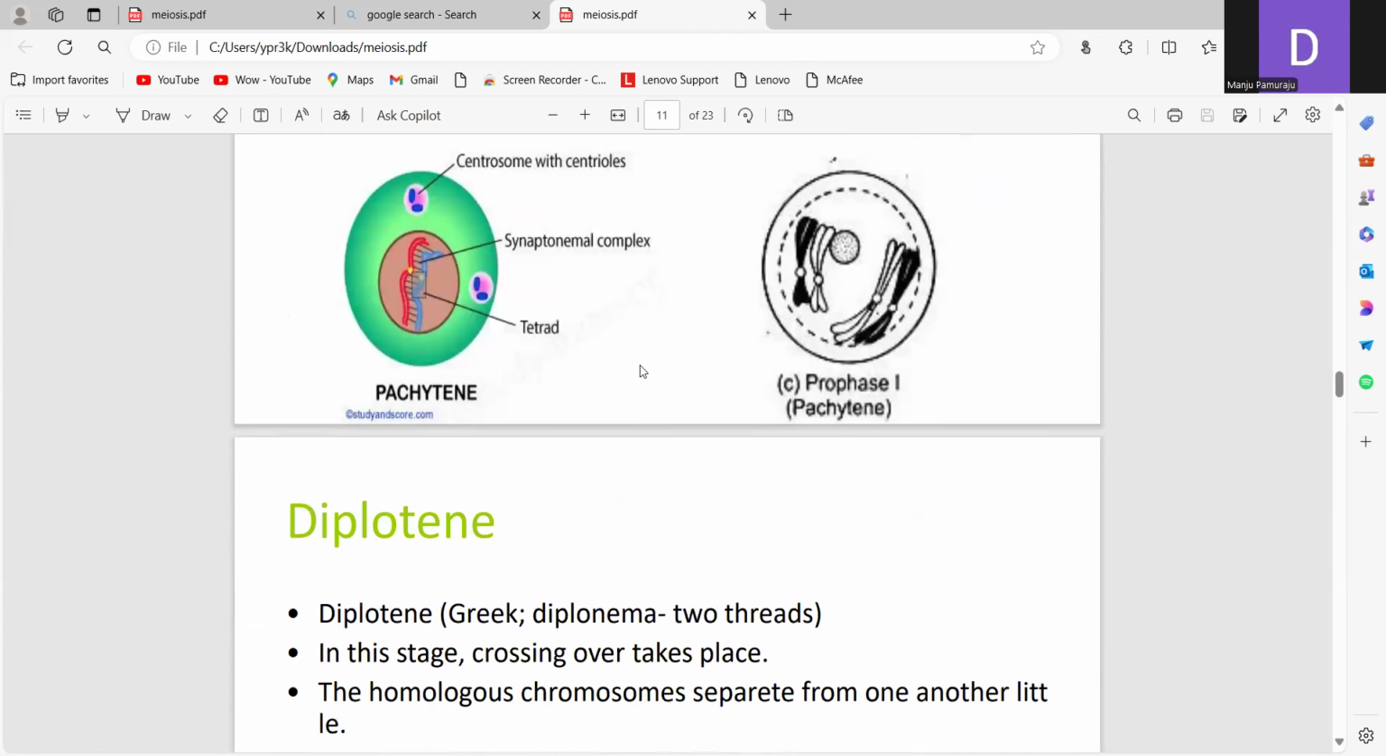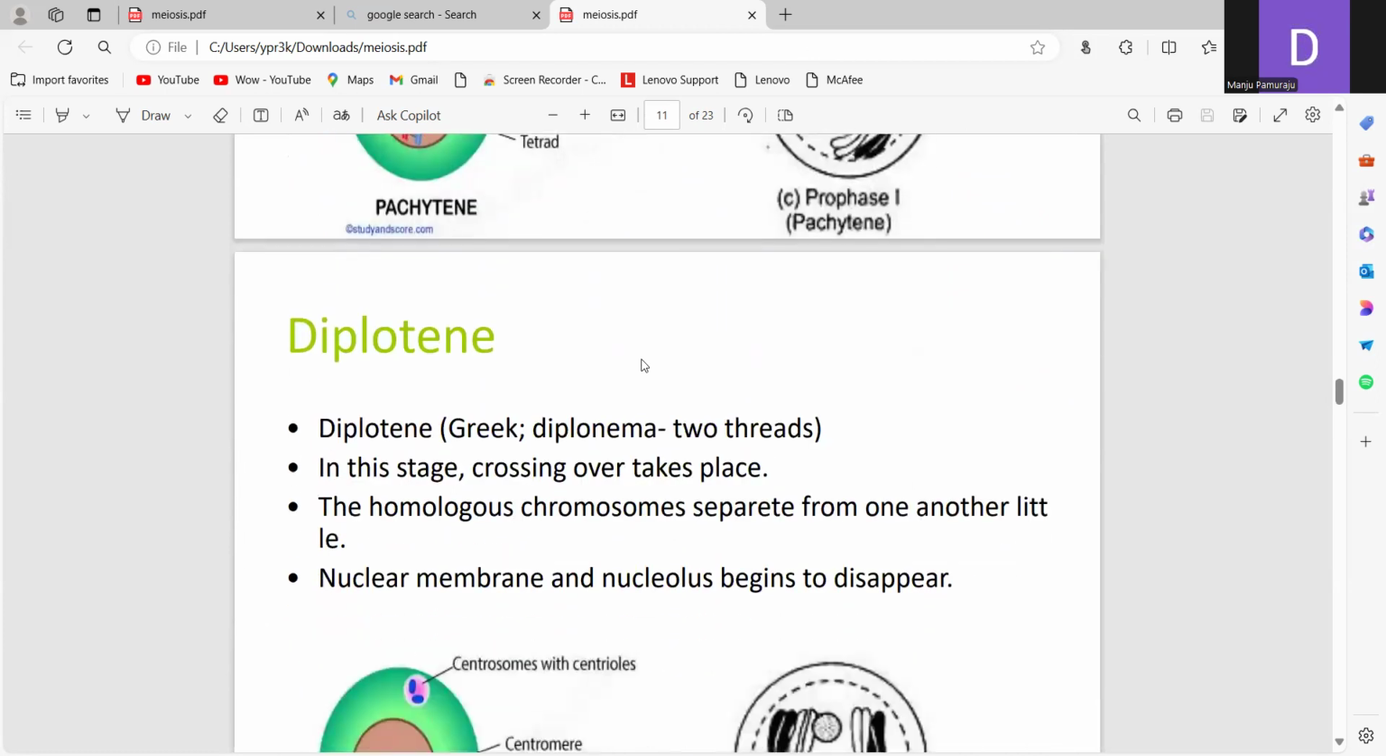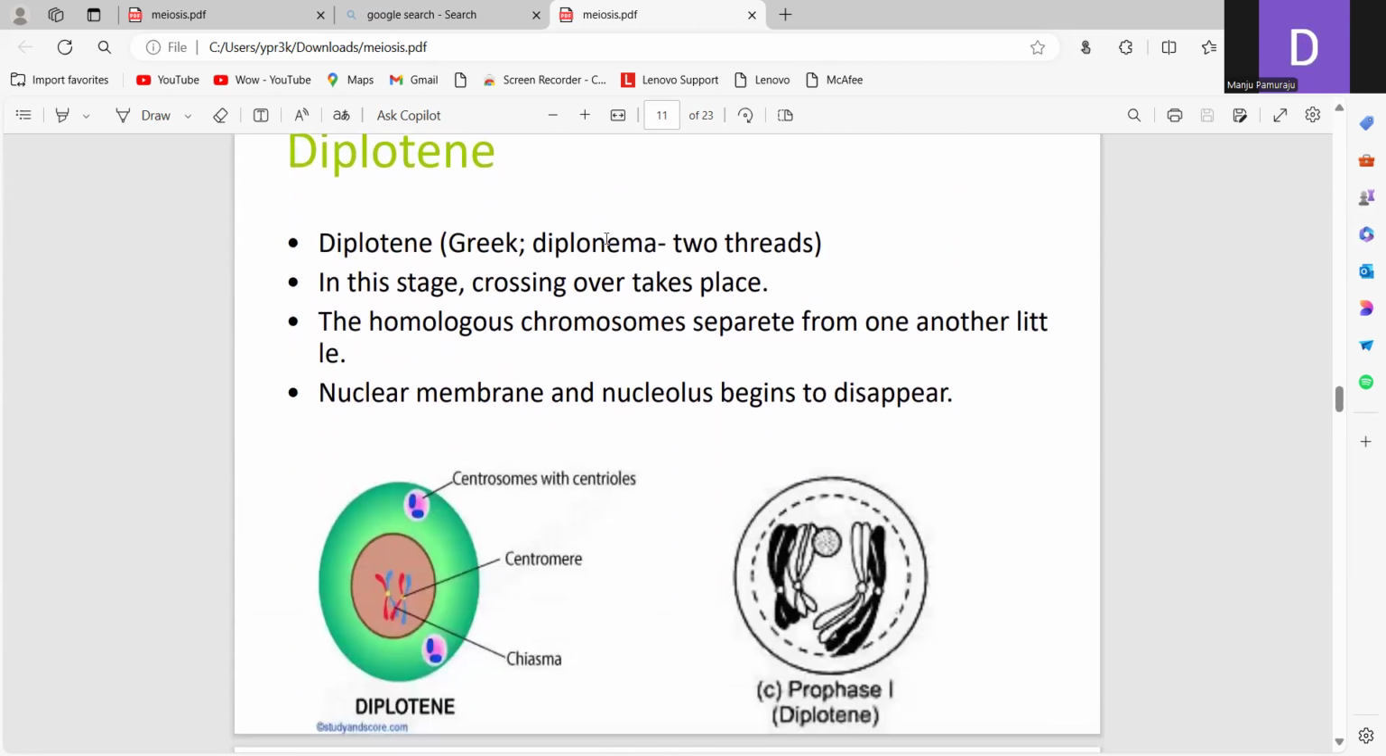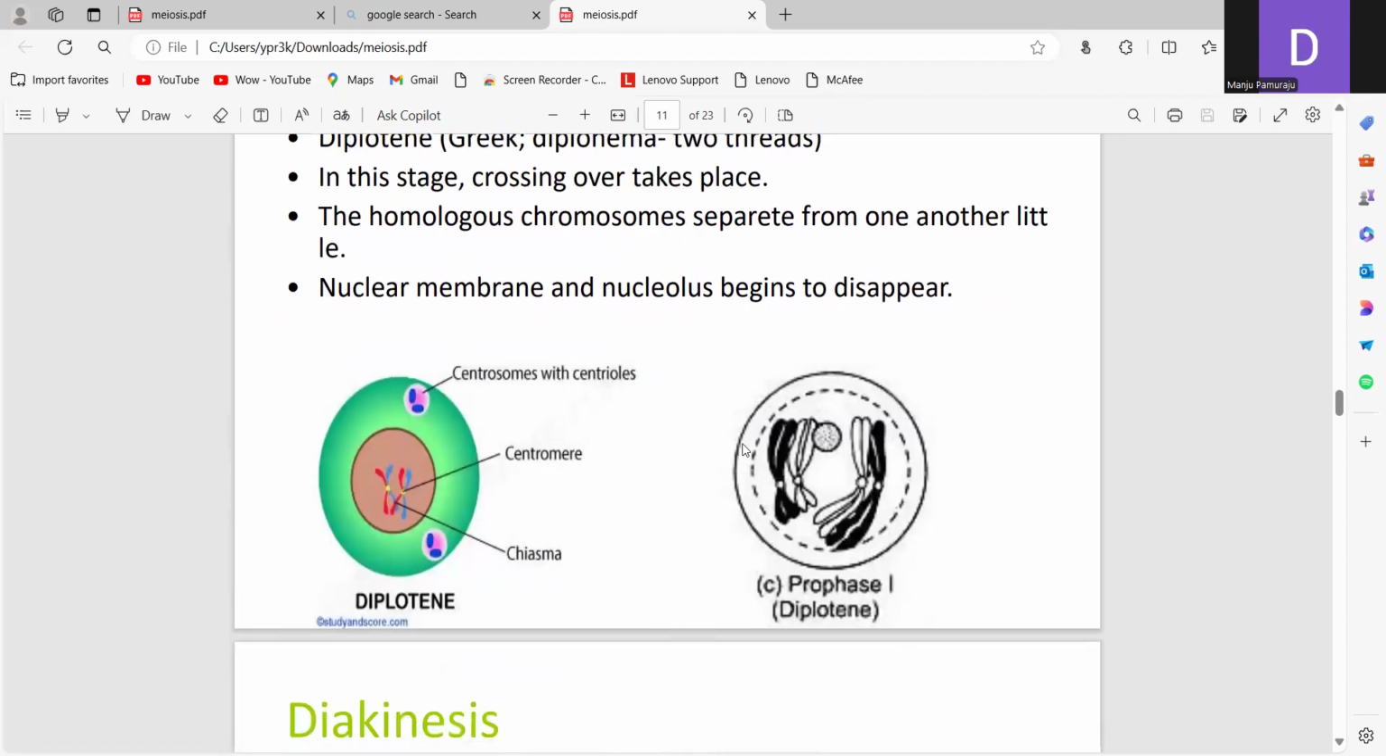Exchange of the genetic material will take place here. So in the diplotene stage, the homologous chromosomes start moving away from each other. During the separation of homologous chromosomes, each bivalent remains attached at one or more points. It is known as the chiasma. Chiasma formation will be observed here.